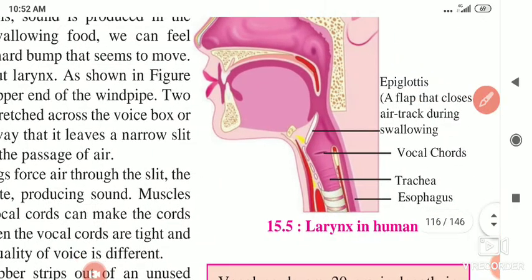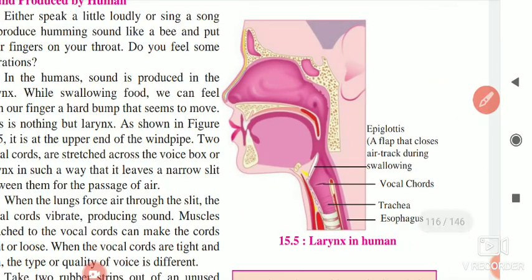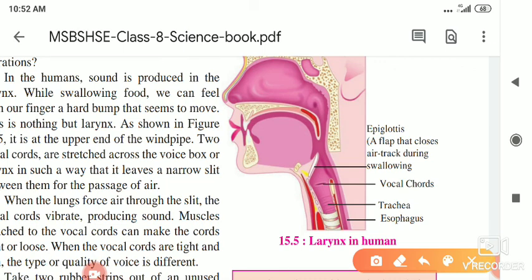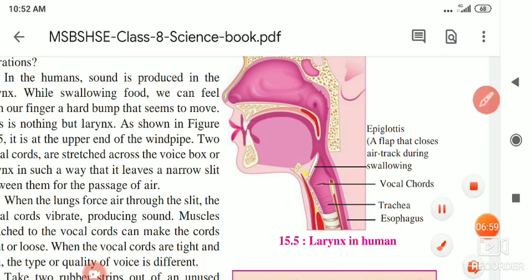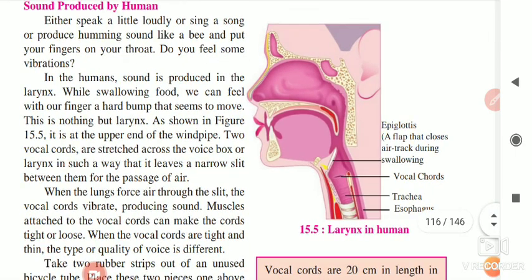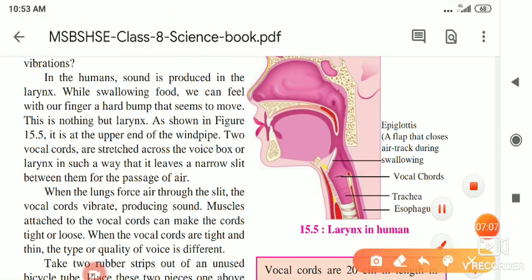Okay, so here it is, our sound system in our body. If you see here, we are speaking with the mouth. So in humans the voice is produced in the larynx. Where? Larynx.